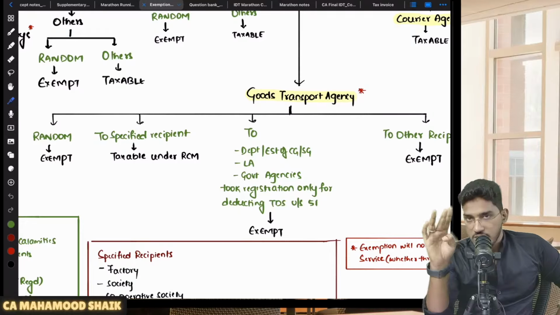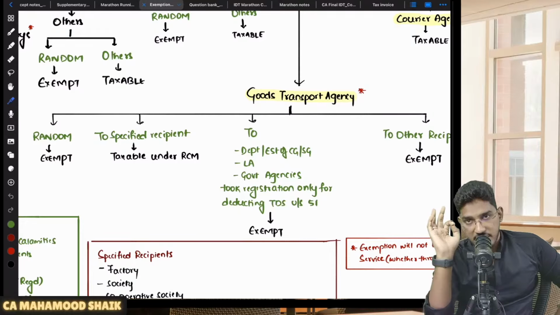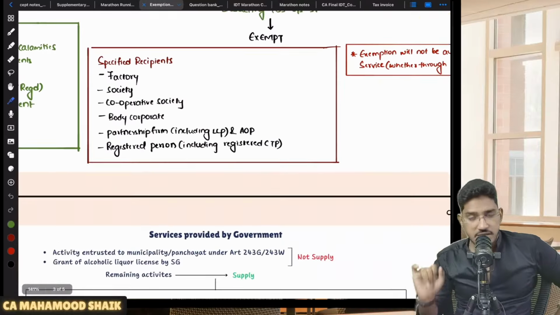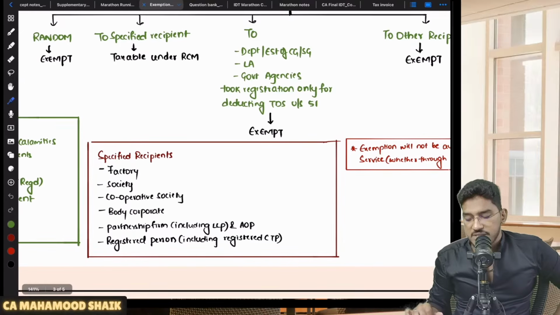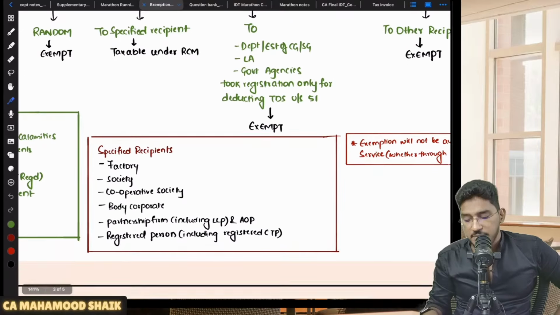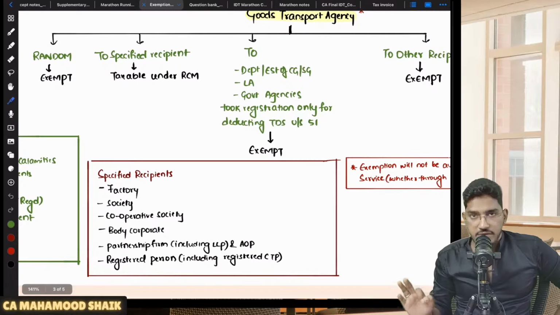Then we need to check: goods are not exempt, but is the recipient falling under a specified recipient? So that list of specified recipients I have given here. If the recipient is falling under a specified recipient, yes, then it will be taxable under RCM. Recipient only will pay the amount of GST.